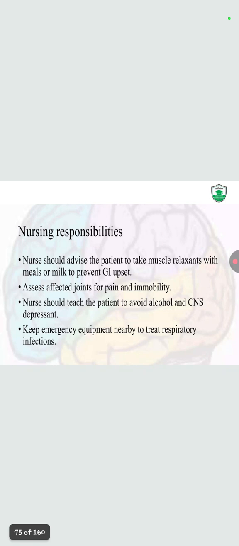The nurse should advise the patient to take the muscle relaxant with a meal or milk to prevent GI upset. Assess affected joints for pain and immobility. The nurse should teach the patient to avoid alcohol and CNS depressants. Keep emergency equipment nearby to treat respiratory depression.